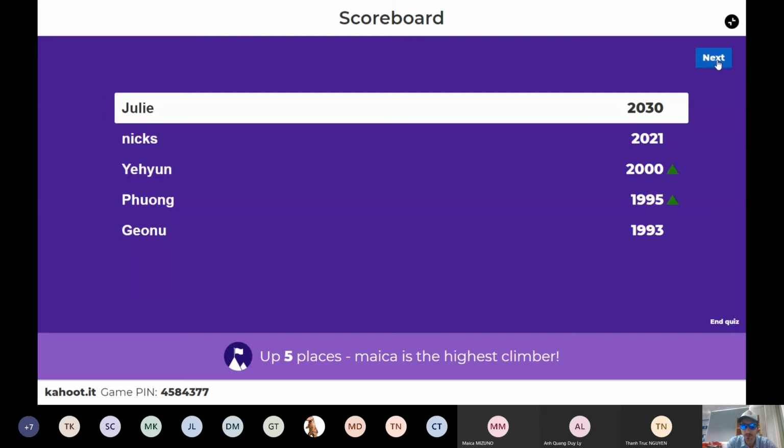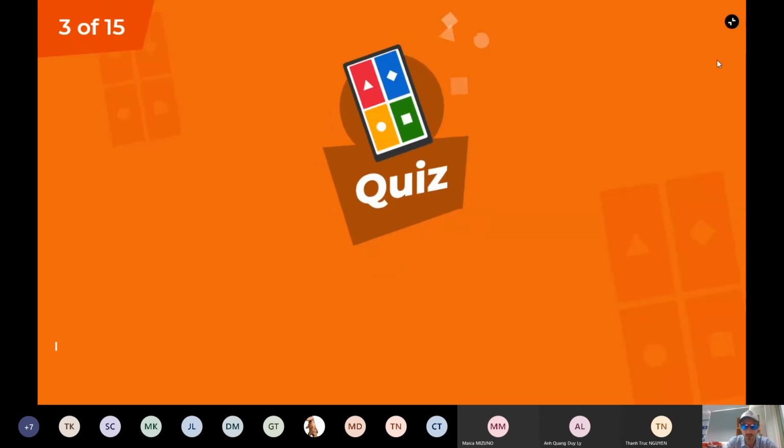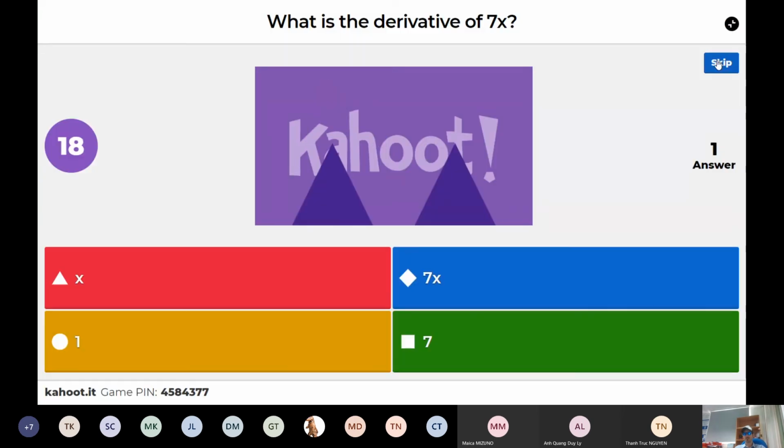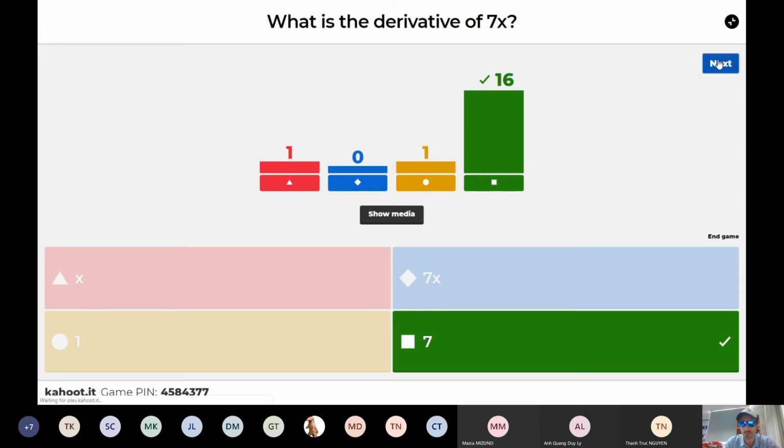Julie is still in the lead, Nick still in second place. What is the derivative of 7x? Oh, this is a hard one. Is it really though? And of course the answer is 7.